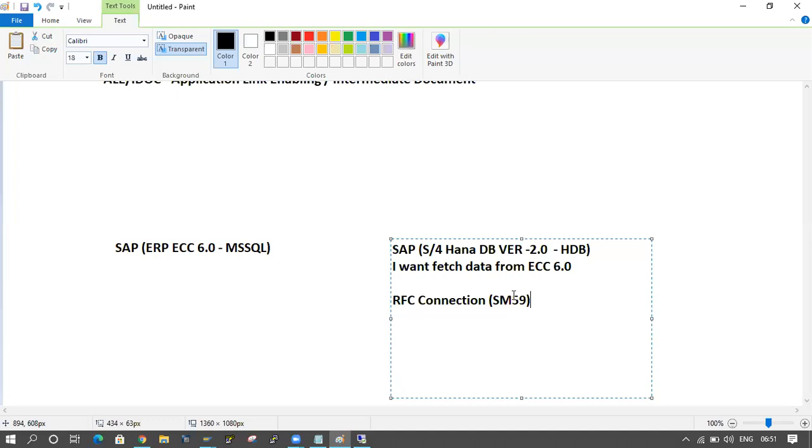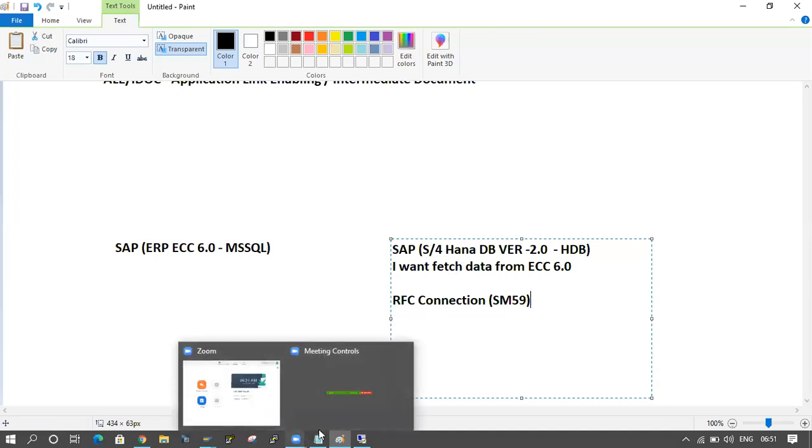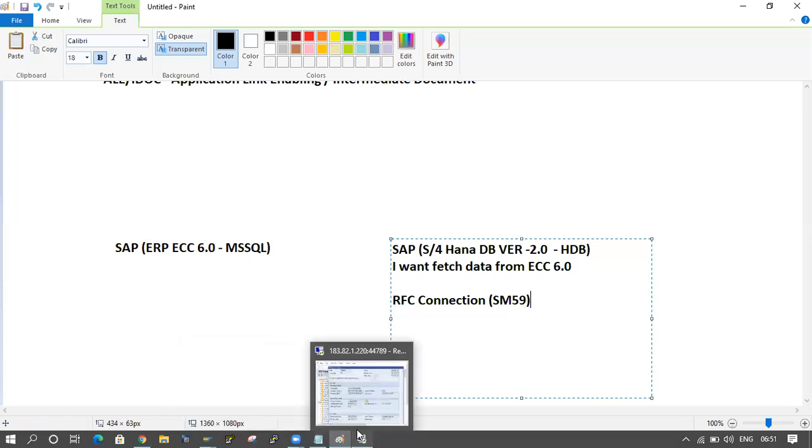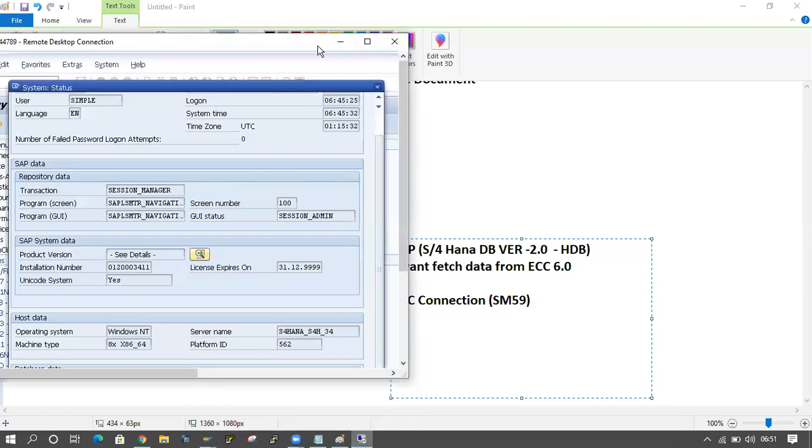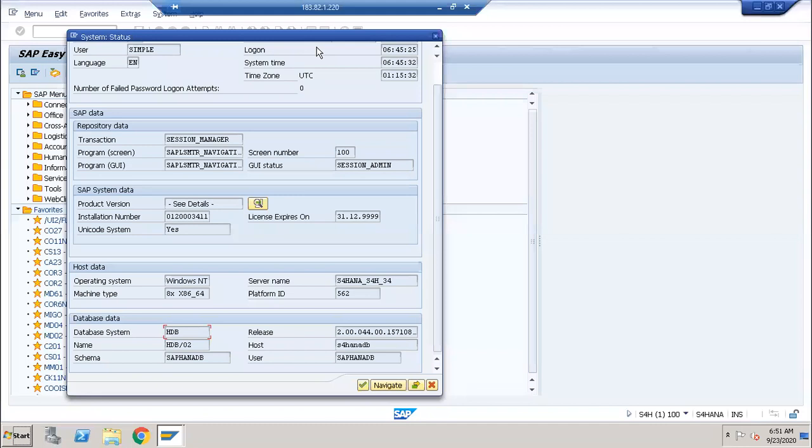So we have to give the source and destination here. How can we create the RFC connection? I will open S/4HANA, because I have to pick the data there, and create one RFC destination. Click on the close button.